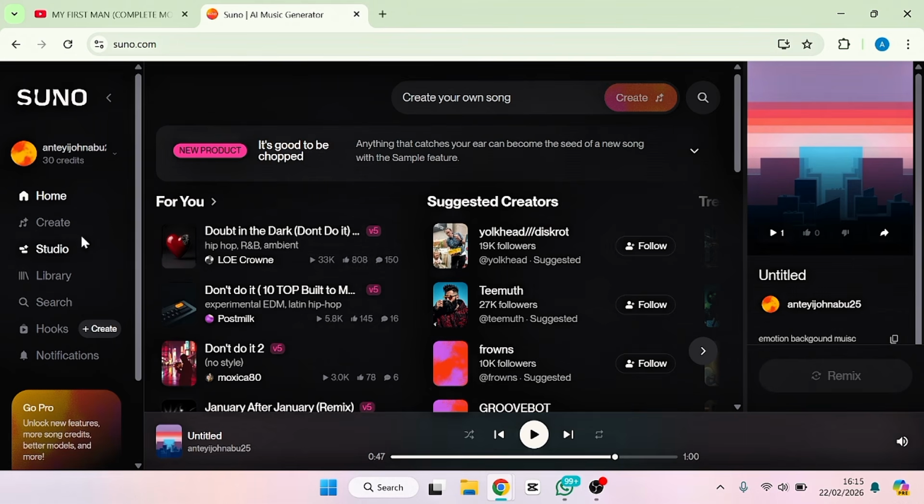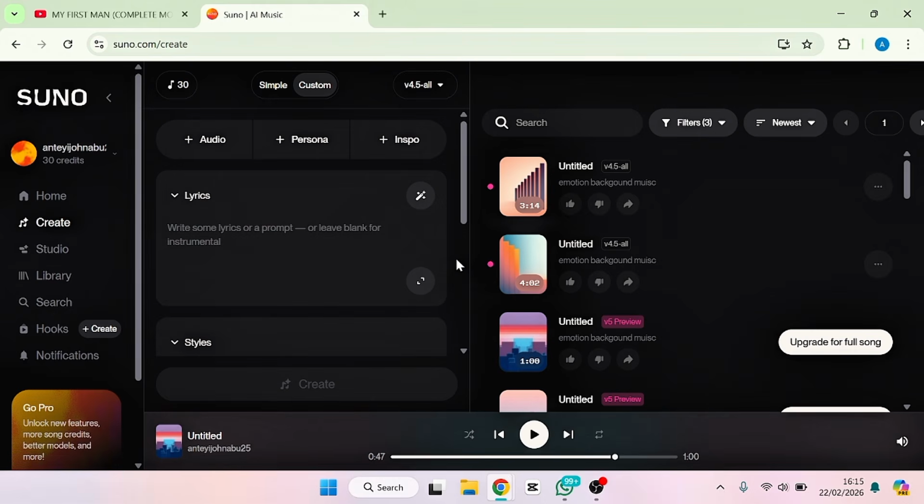So you just have to go ahead and click this create. If you click the create, it's going to bring you here. As you can see, make sure it's on custom. For the purpose of this video, make sure you leave it on custom setting. You may ask, how do we now use our own language, our own dialect? For you to do that, you need a voice sample, like a reference voice, which you can use your own voice or any language that you want to use. You can just upload any music in the language that you want to use, or you can actually go ahead and sing it directly here.